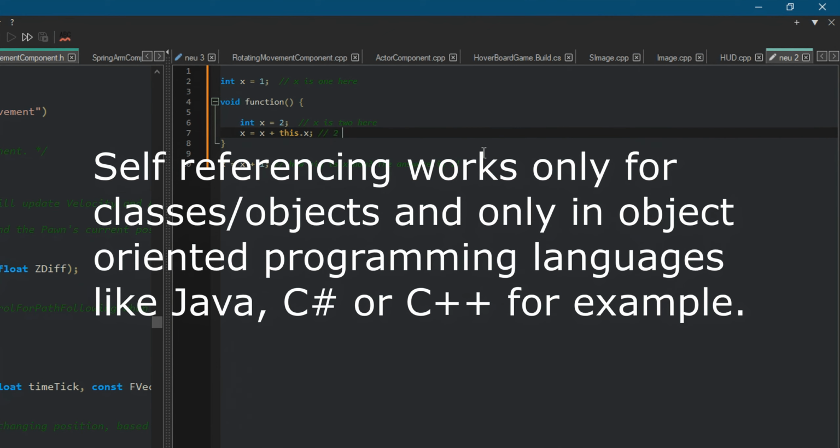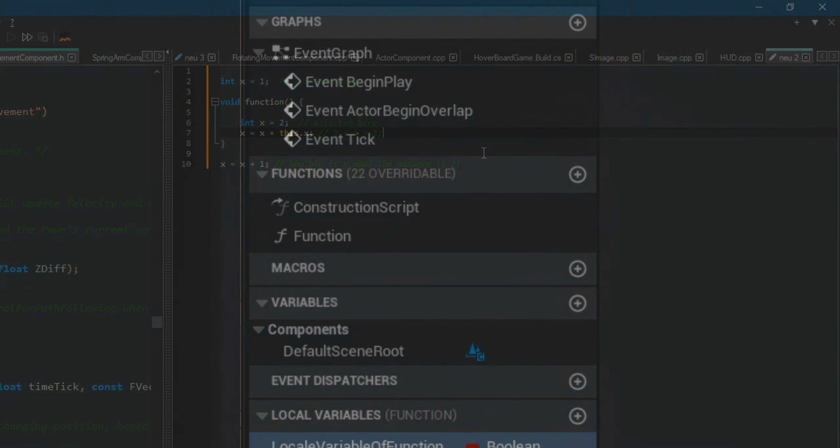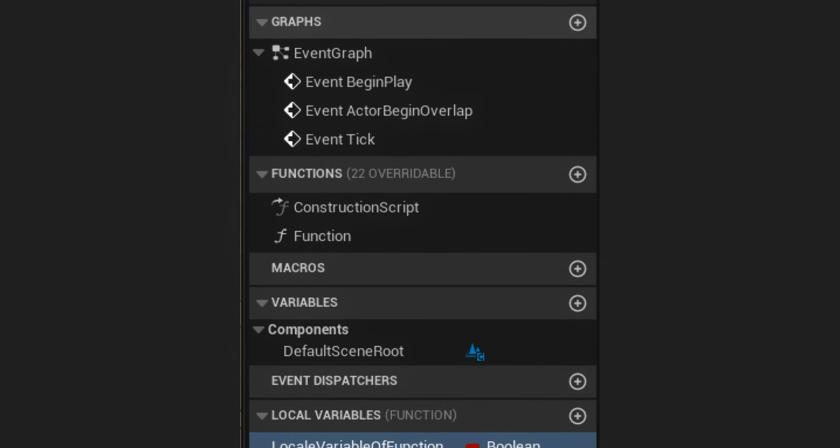In languages like Java or C#, this is achieved through a self-reference called this, but we'll cover that in another video. The concept of scope exists in both Blueprint and traditional programming languages, and it is crucial to understand. If you have any questions about scope, please feel free to leave them in the comments.